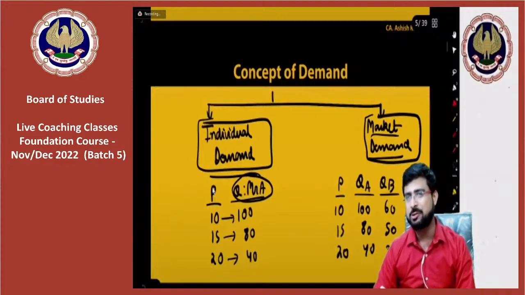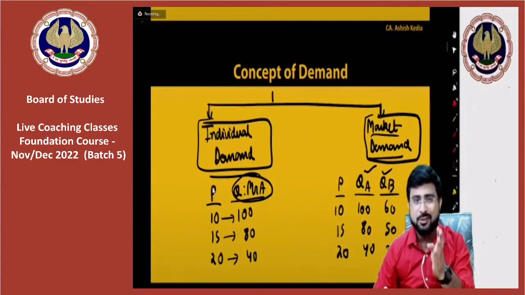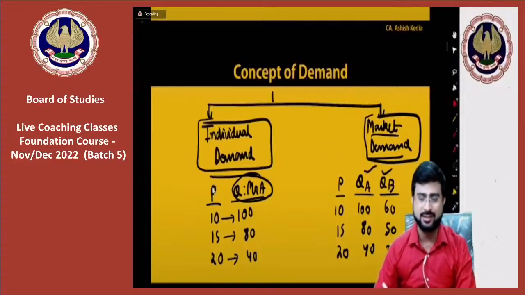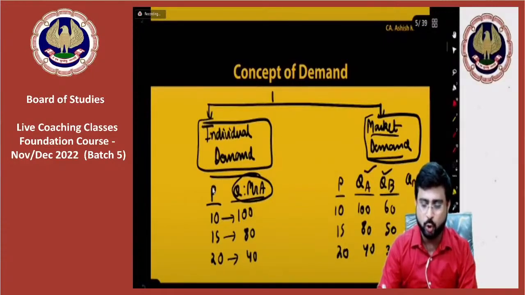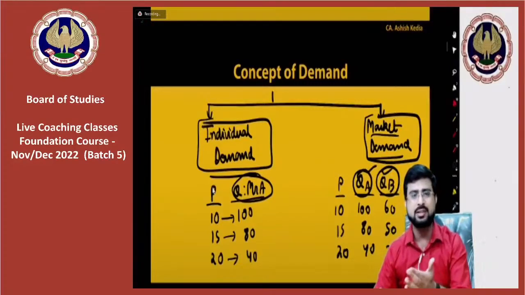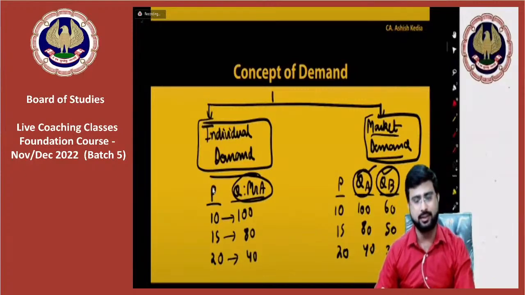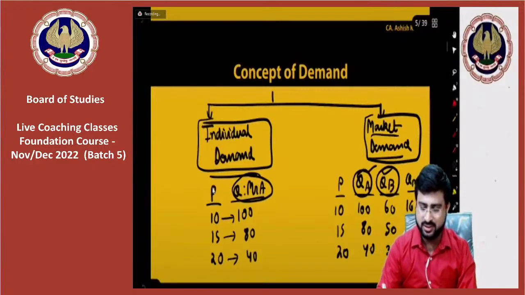So what I'm trying to say is, this is the demand by an individual consumer, and when you add the individual demands, you get the market demand. QM is basically QA plus QB. Oh, so sir, simply speaking, when we add the demands of individual consumers, we get the market demand. Absolutely correct. So yeah, let's say it's 160, it's 130 and it's 70.